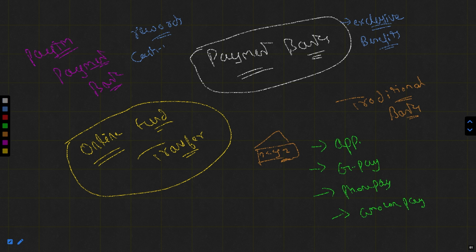You could get cashbacks while making the payments, but you have to deposit the amount in the account of the payment bank, and then you could use this amount to make the payments on which you will get the rewards and the cashback. Because of this, people generally prefer to have accounts in payment banks rather than in traditional banks.